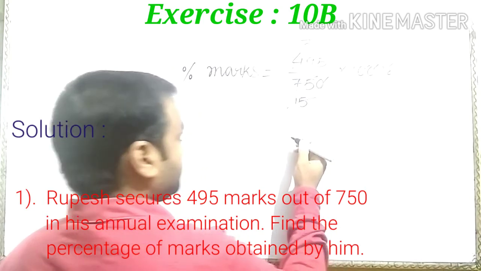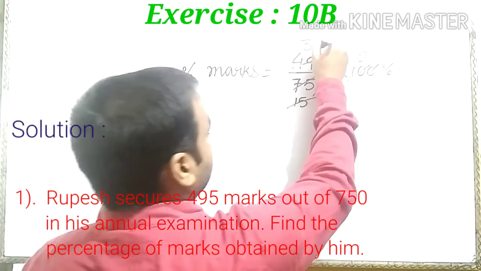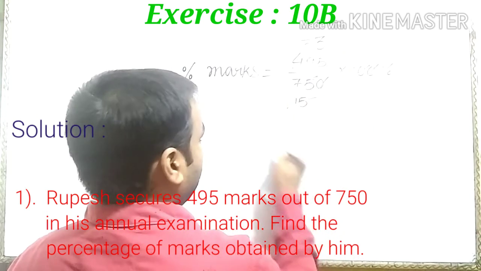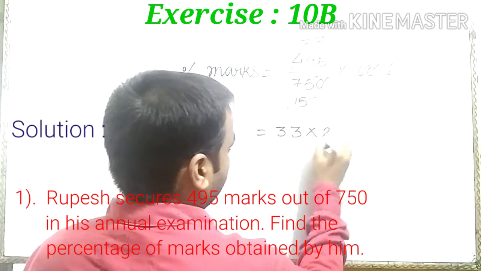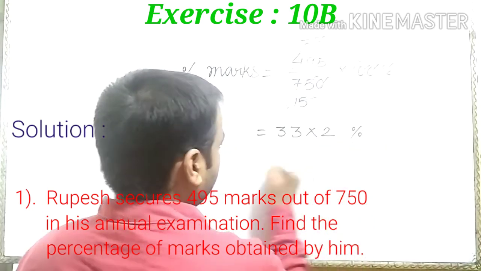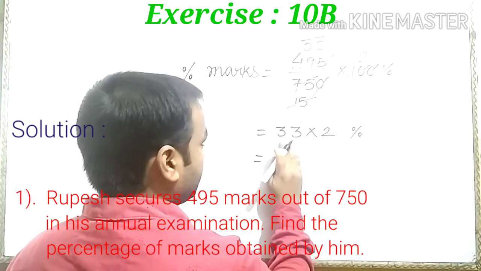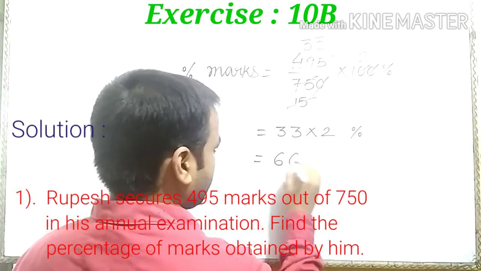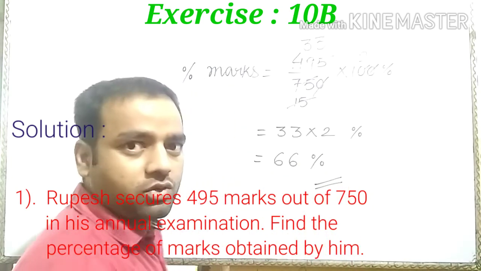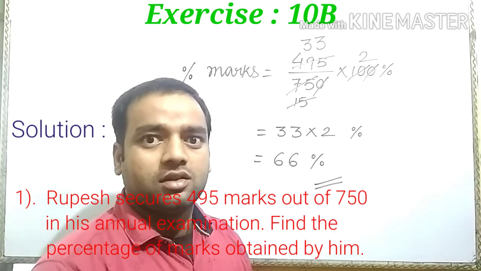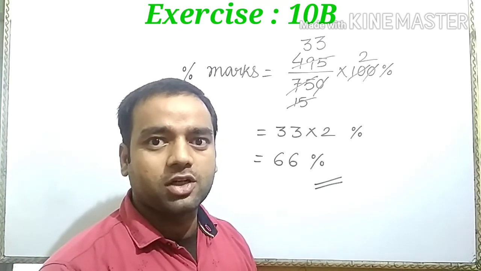Again 15 3s are 45. Here 33 into 2, 66%. This is your required answer. Is it clear? Now let us discuss question number 2.